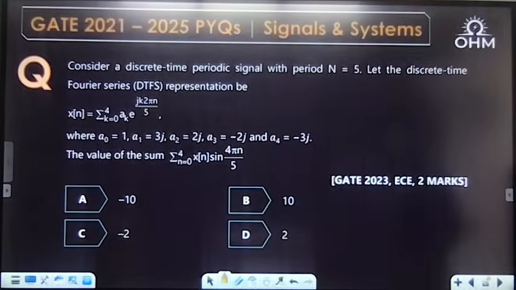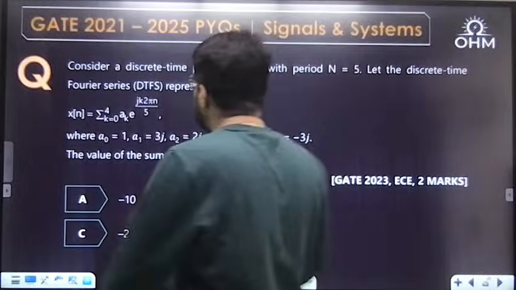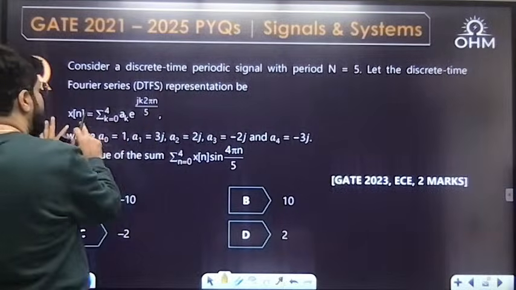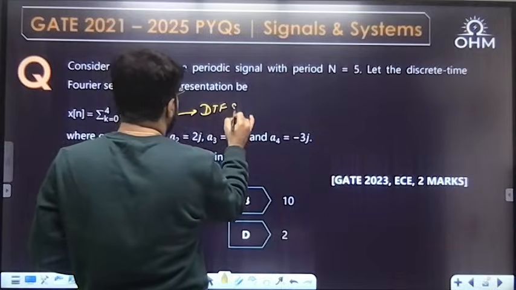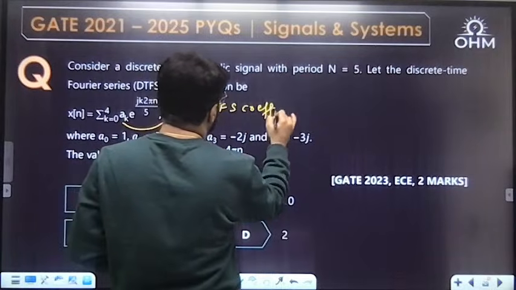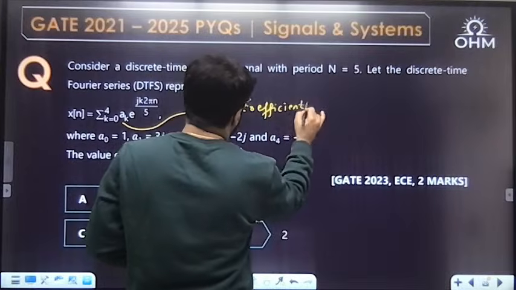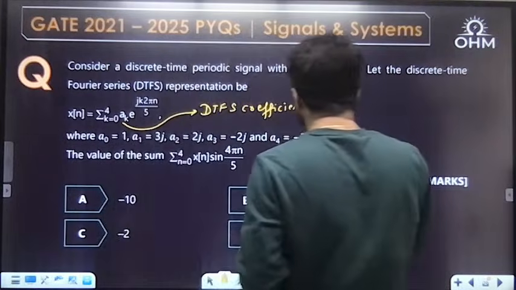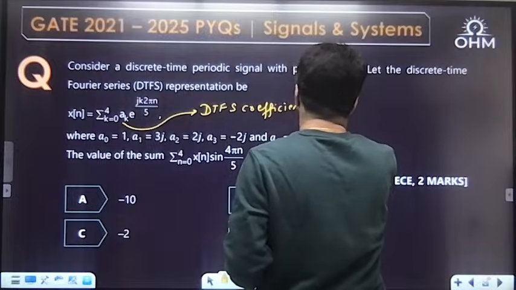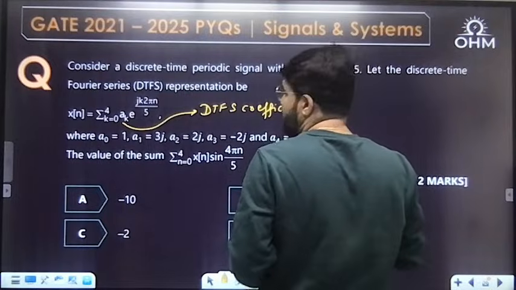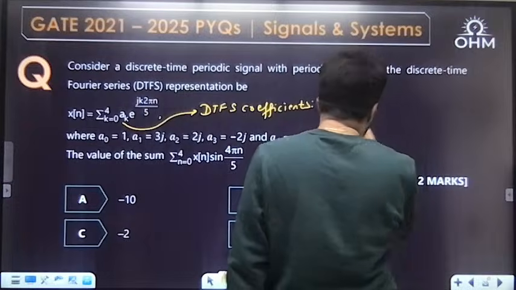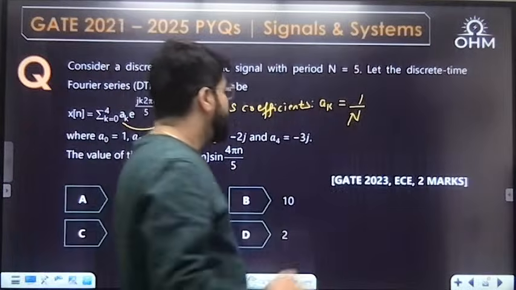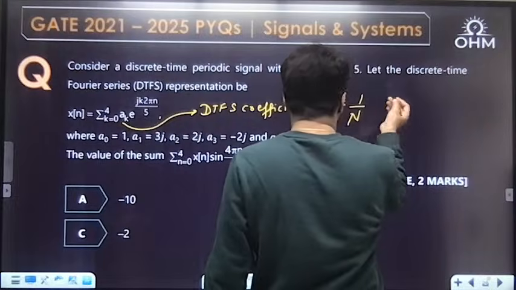Now, this is the DTFS representation, where ak becomes the Fourier series coefficients, also known as discrete time Fourier series coefficients. What is the formula for the discrete time Fourier series coefficients? In the case of discrete time, it is given by the formula 1 upon n, or I also remember it by the DFT formula.